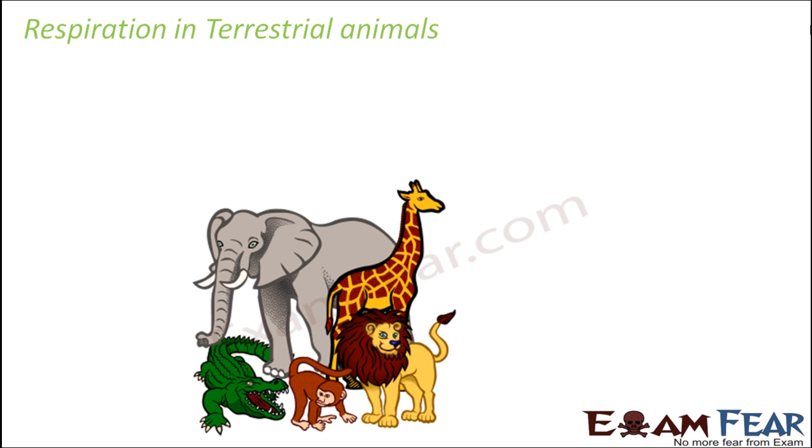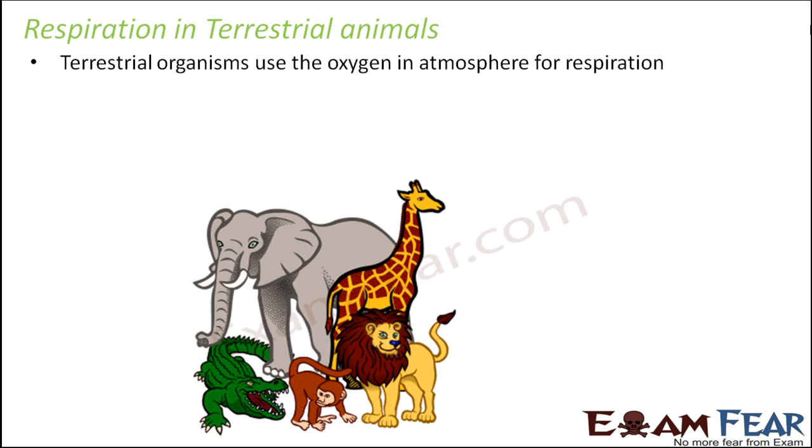On the other hand, when you look at respiration in other terrestrial animals, for example elephants, giraffes, lions, tigers, and even human beings, they breathe in air because they live on land. So they utilize the oxygen present in the atmosphere, and the atmosphere contains around 21% oxygen. That oxygen is utilized by terrestrial animals.